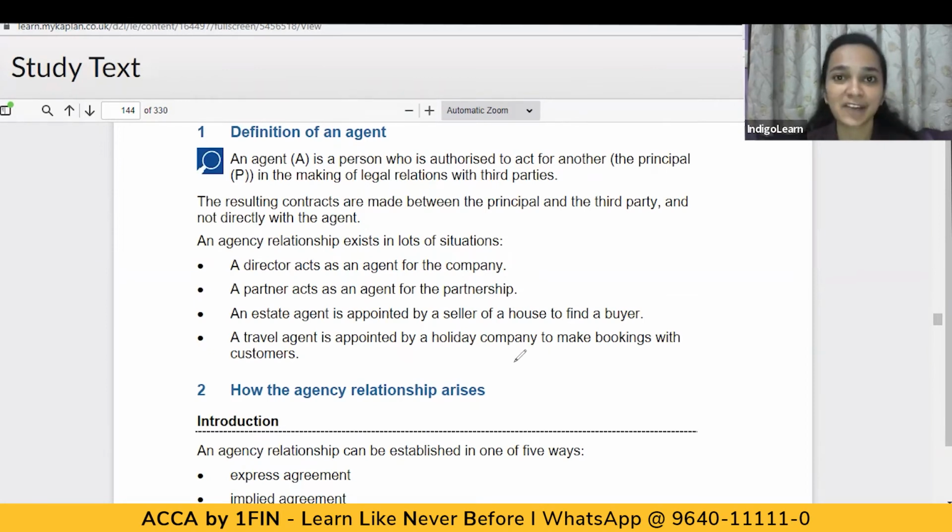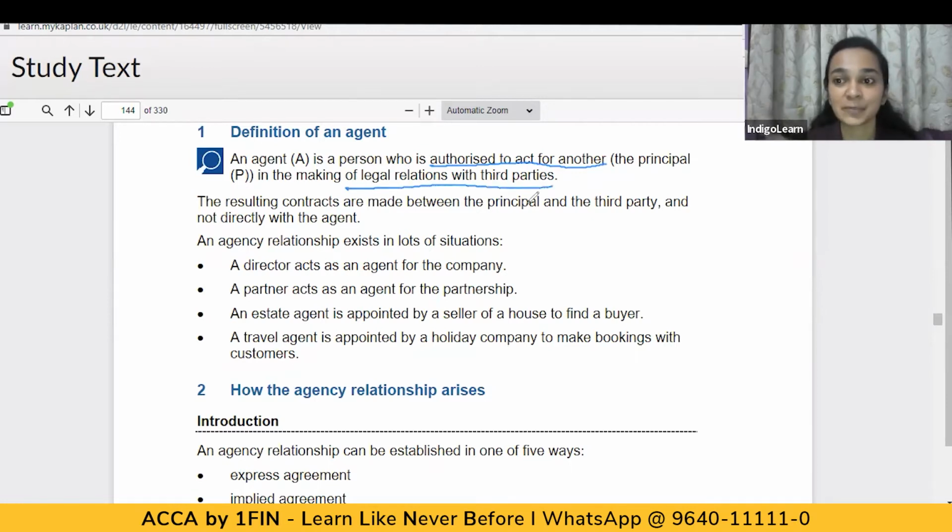So let's now have a look at the definition of agent. An agent is a person who is authorized to act for another. As we've understood, an agent is a person who is acting on behalf of the principal. So an agent is a person who is authorized to act on behalf of another, that is the principal, in making of legal relations with third parties.